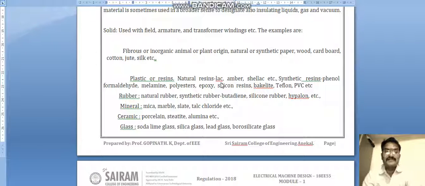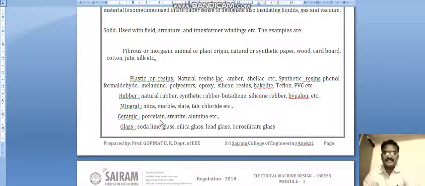These are solid insulating materials. The main difference between solid, liquid and gaseous materials is this: if you go for a solid material and its dielectric property is broken, or it breaches the dielectric property, then it will not regain its dielectric property. In the case of liquid and gaseous materials, if they breach the dielectric property, after a few seconds they regain their original property, that is the dielectric property. That's the main difference between solid and liquid and gaseous dielectric materials.